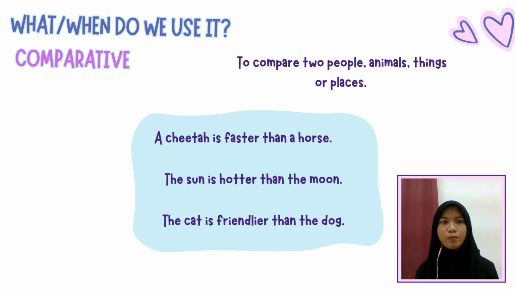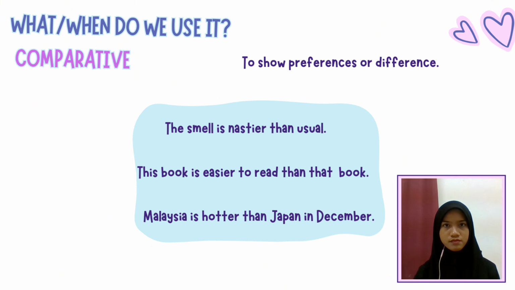So when do we use comparative adjective? The first one is to compare two people, animals, things, or even places. For example, a cheetah is faster than a horse. As you can see, for this sentence, there is a comparison between two animals, which are the cheetah and a horse. Same goes for the next example, the sun is hotter than the moon. It is the comparison between sun and the moon. And also for the third example, the cat is friendlier than the dog. Also a comparison between the two animals, a cat and a dog.